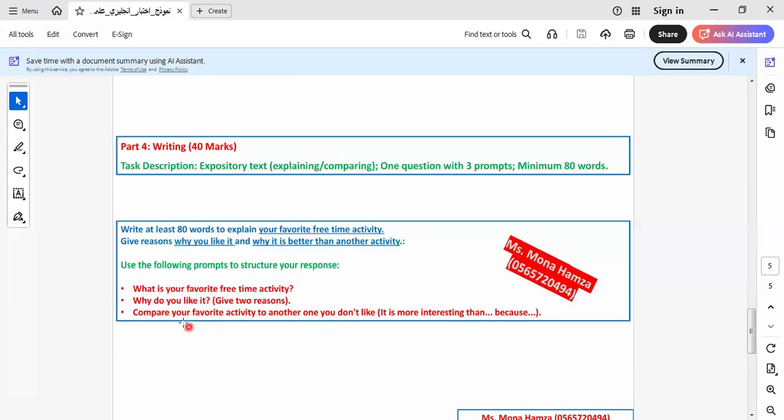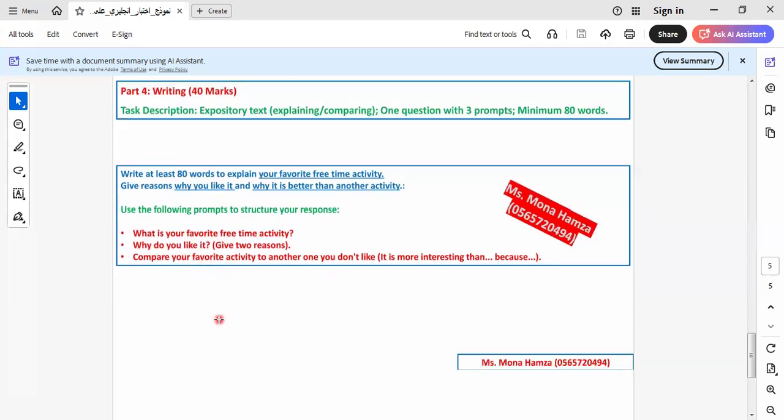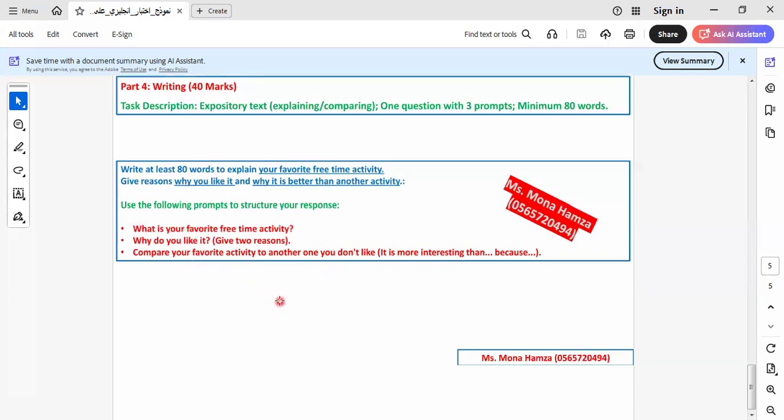This is a comparison, and the book is interesting for me. For example, you can write any activity that you wanted in this part. I will leave this paragraph for you to write by yourself. I give you ideas and you can do it by yourself.